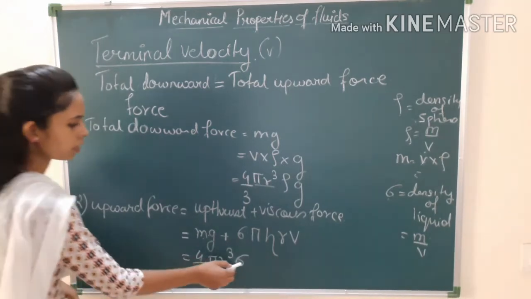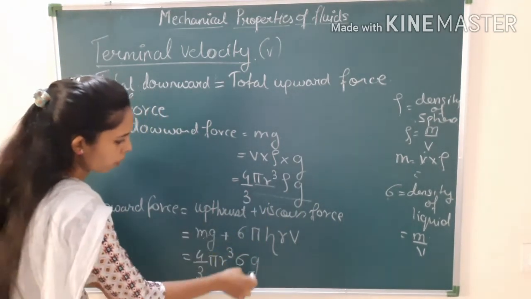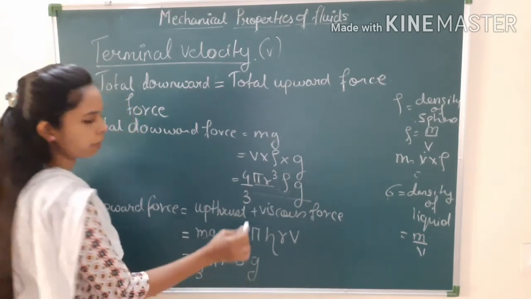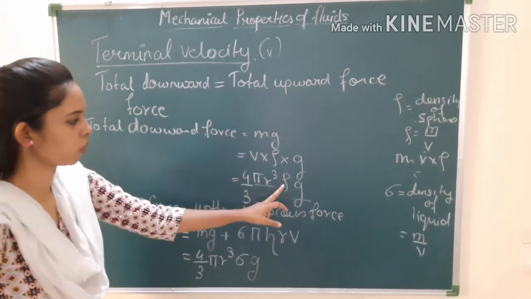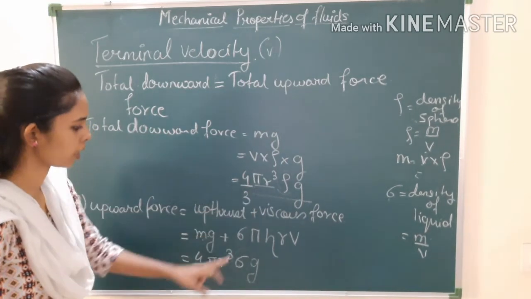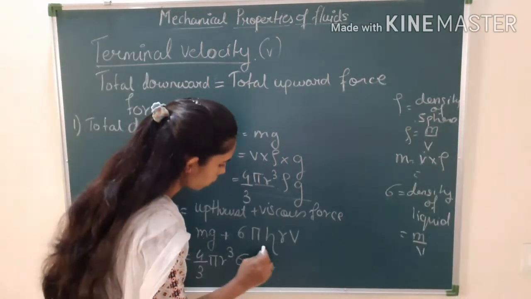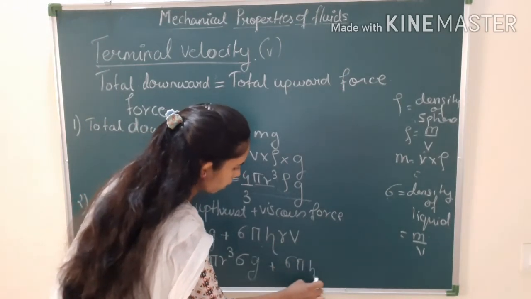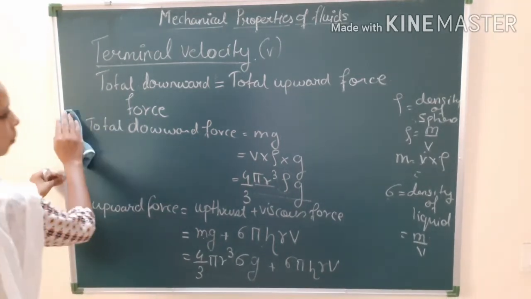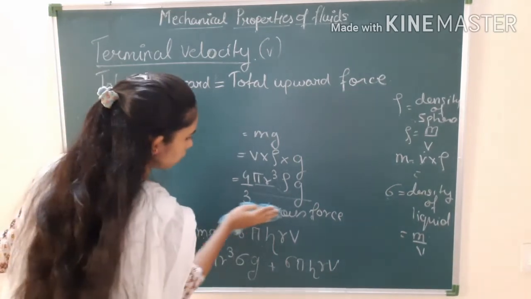So therefore sigma and then g. You can see that this formula and this formula are similar, only the density we are going to take is different. So here we are going to take rho and here we are going to take sigma. Okay. So these are the two formulas which we have to put here, plus 6 pi eta r v. Okay. So let us put these two values in the above general equation.